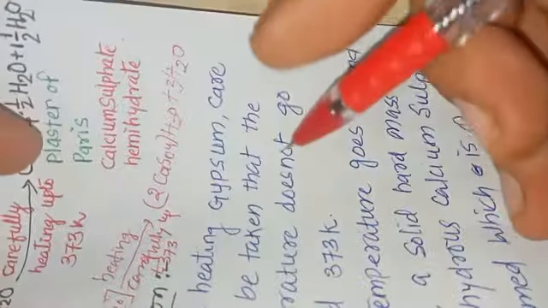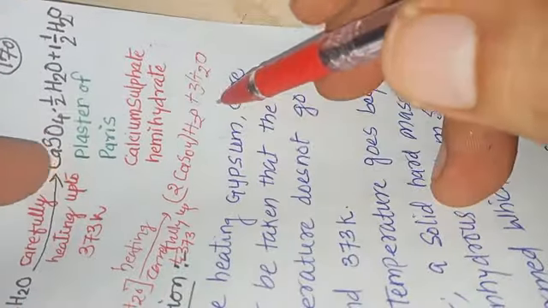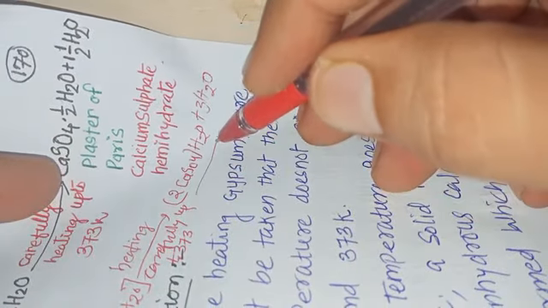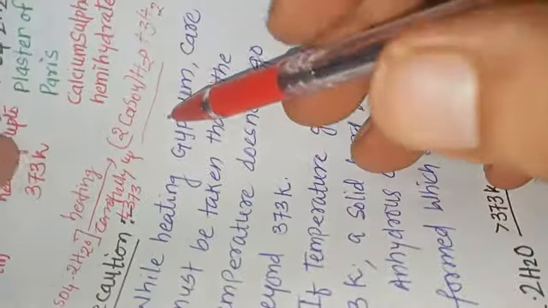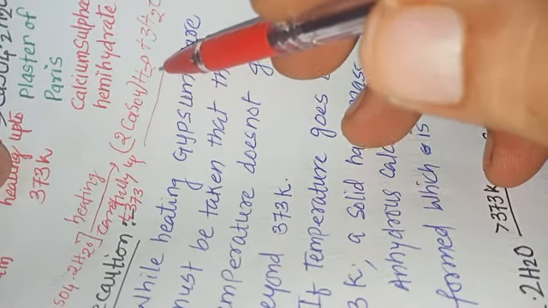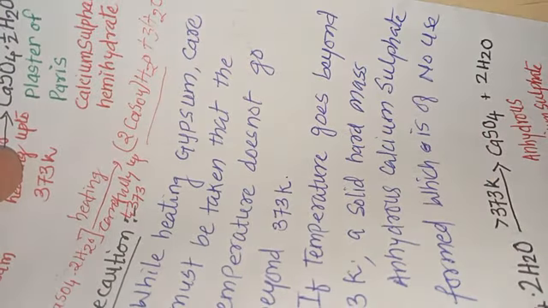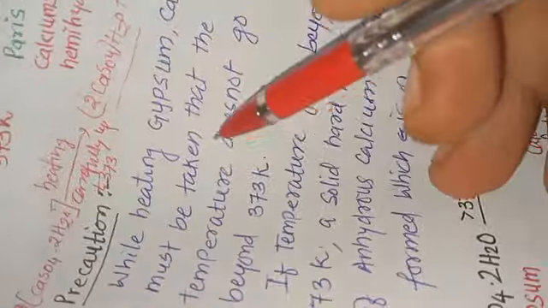This is even one of the ways by which we can write the chemical reaction. This is also known as the plaster of Paris, 2 CaSO4 into 1 H2O. So this is how we can understand the reaction well.